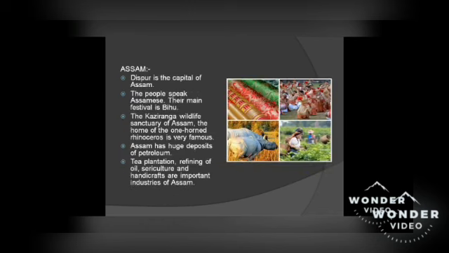Assam. Dispur is the capital of Assam. The people speak Assamese. Their main festival is Bihu. The Kaziranga Wildlife Sanctuary of Assam, the home of the one-horned rhinoceros, is very famous. Assam has huge deposits of petroleum. Tea plantation, refining of oil, sericulture, and handicrafts are important industries of Assam.